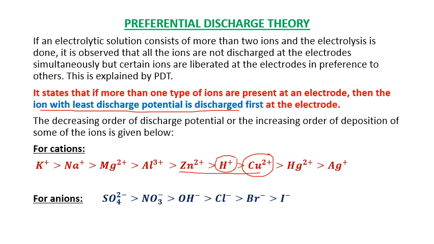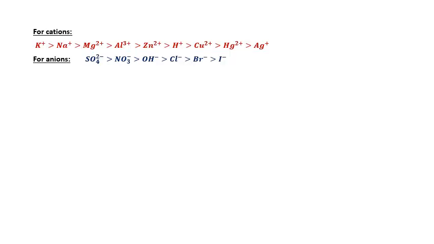Next. Check here for cations and for anions. This is the data I have already given to you. Now, examples.